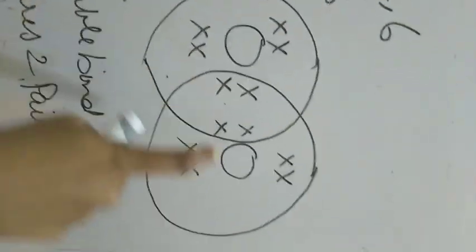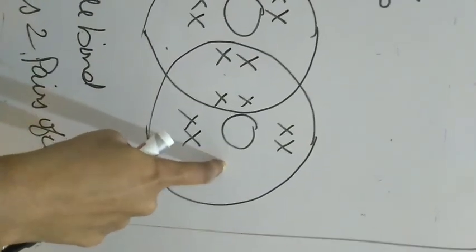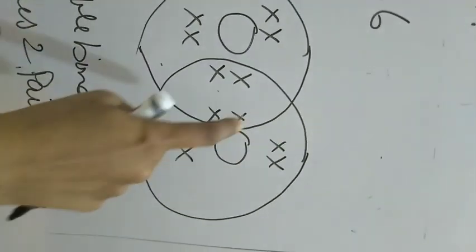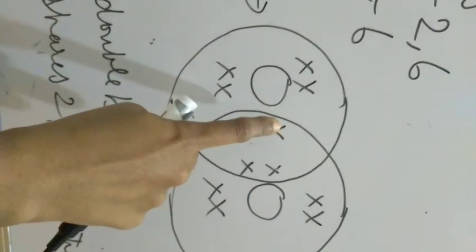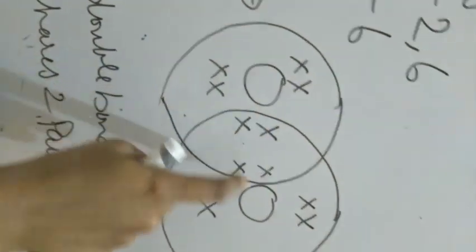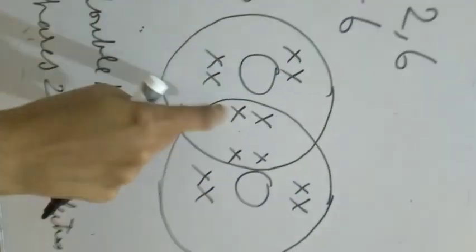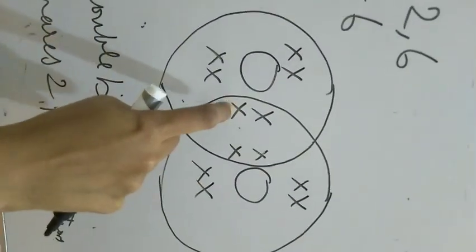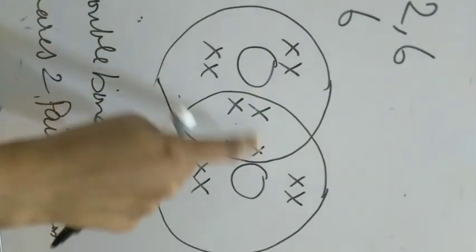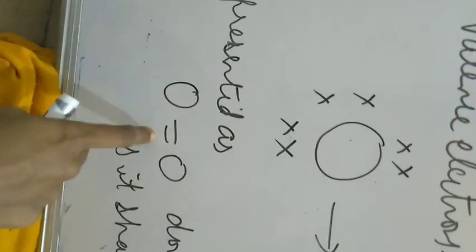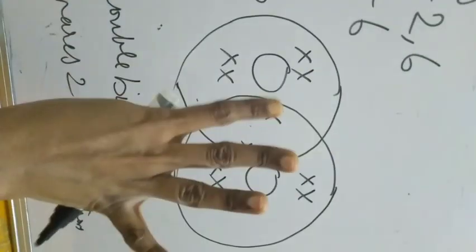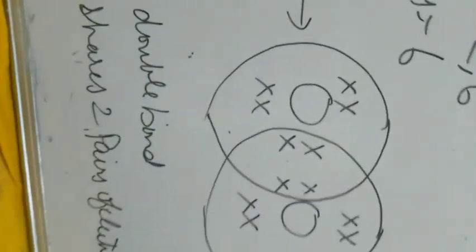It became stable. Again, for the other oxygen atom, how many valence electrons are there? 1, 2, 3, 4, 5, 6, 7, 8. So it has shared 2 pairs of electrons. These 4 electrons were there before only. The sharing is between only these 2 pairs. So oxygen is represented as O double bond O, because it is sharing how many pairs of electrons? 2 pairs of electrons, 1, 2, 3, 4. That means 2 pairs of electrons have been shared.